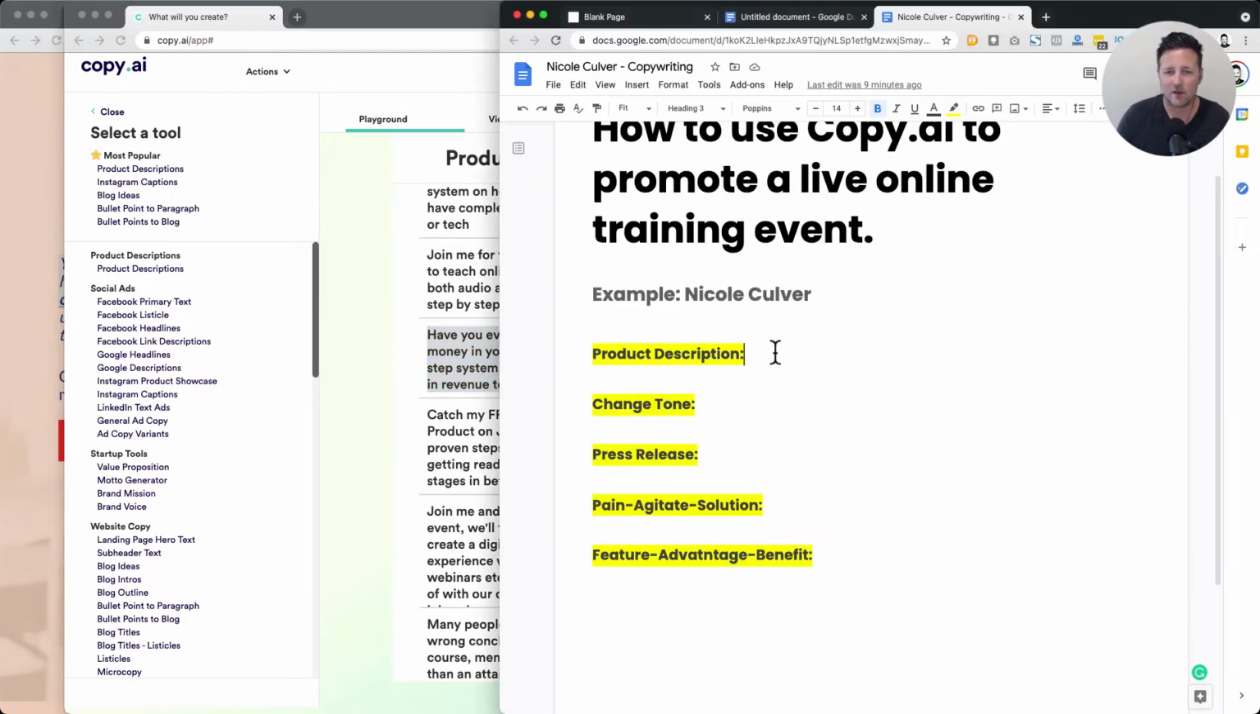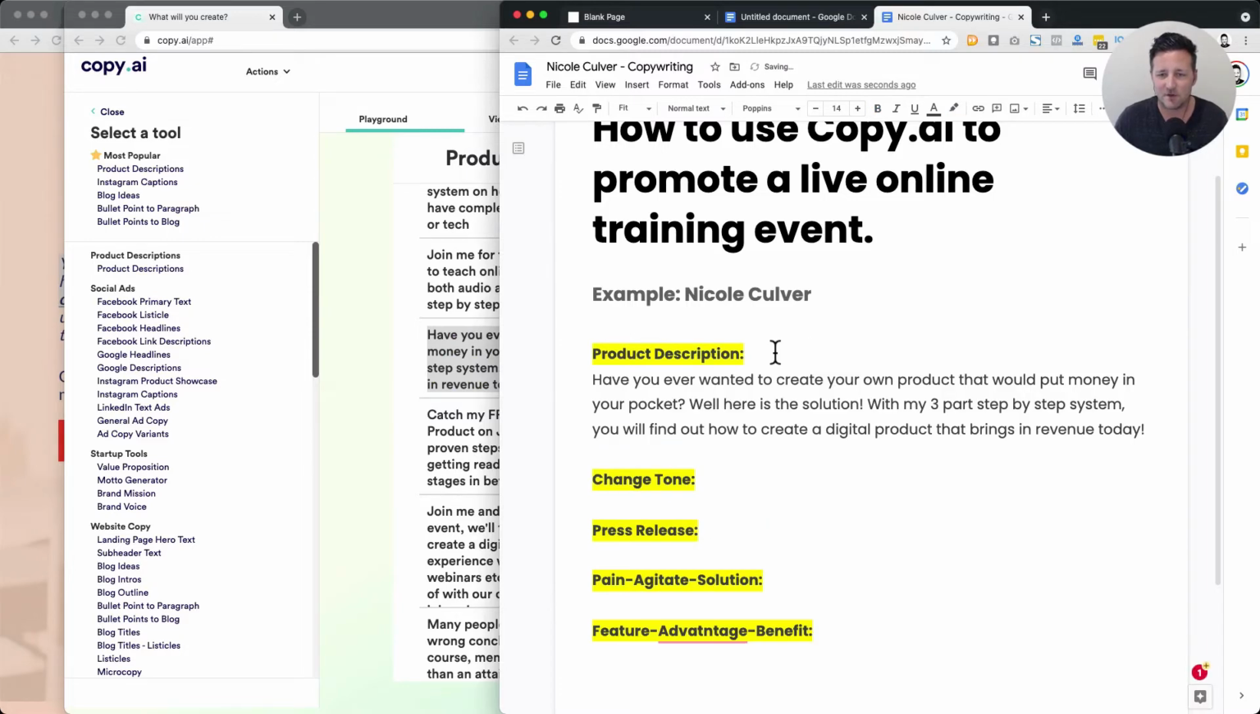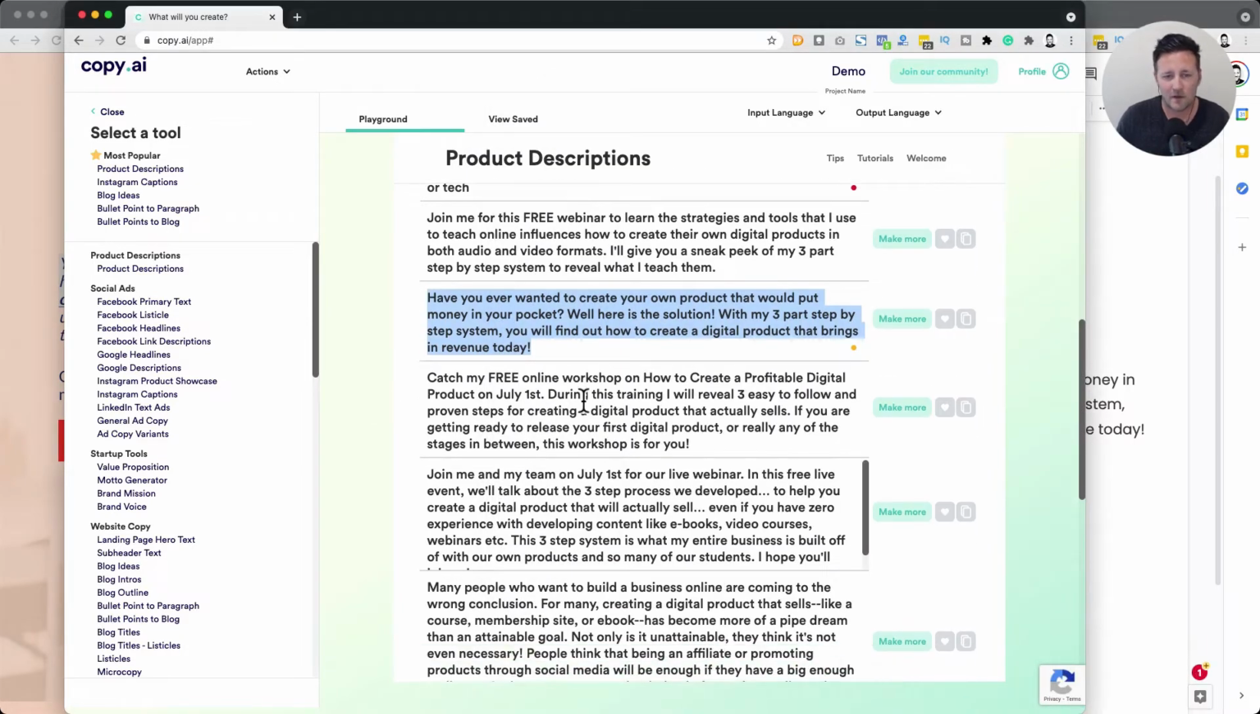So what I'm going to do here is just paste some of this over here. Okay, this one's really good too. Catch my free online workshop. Might put a comma in there. And so you can heart these. I might go ahead and heart these just to save it for later. It'll go in my save section.